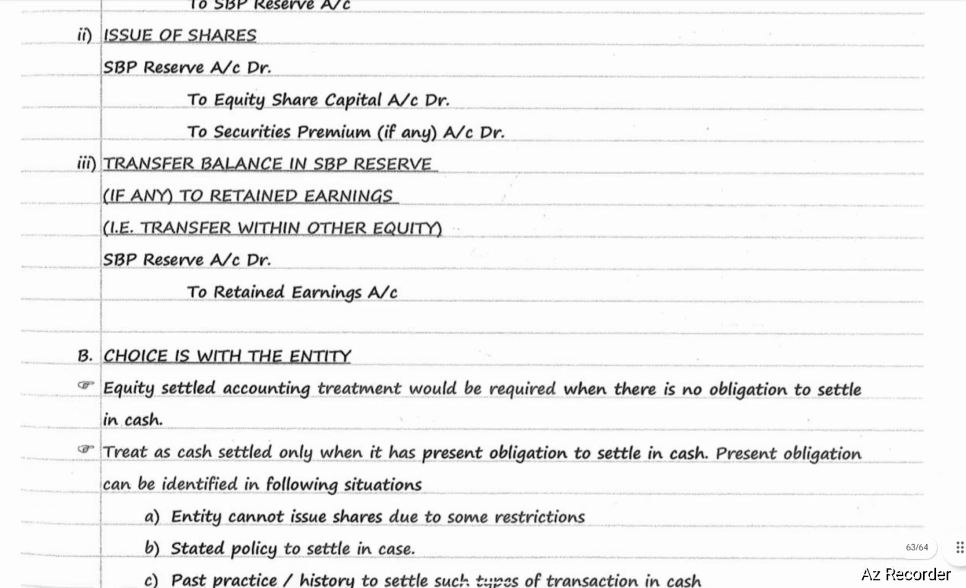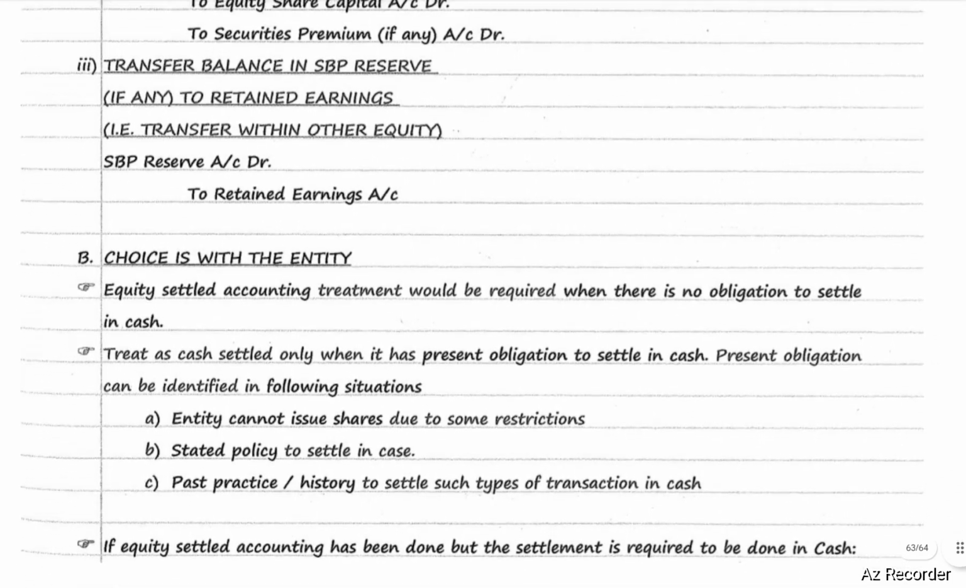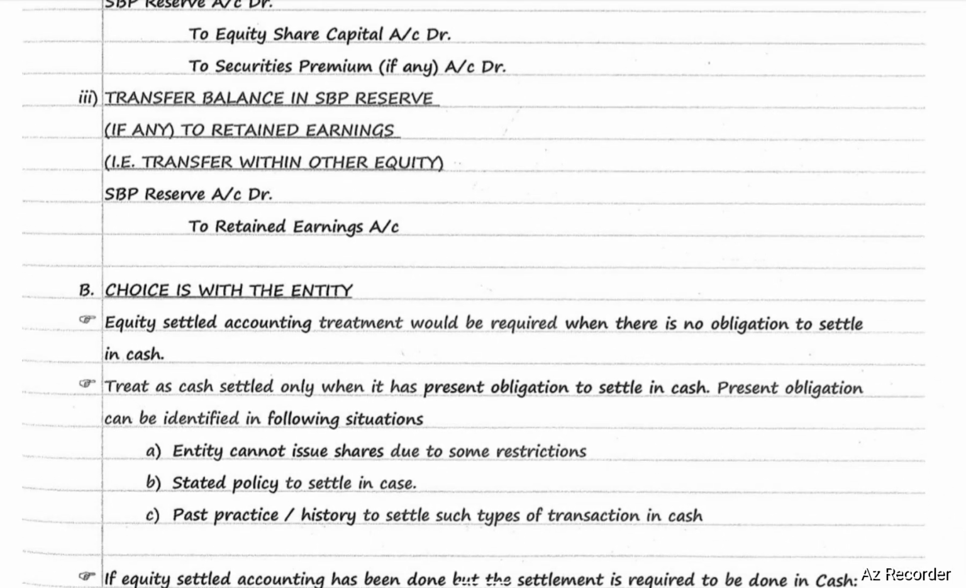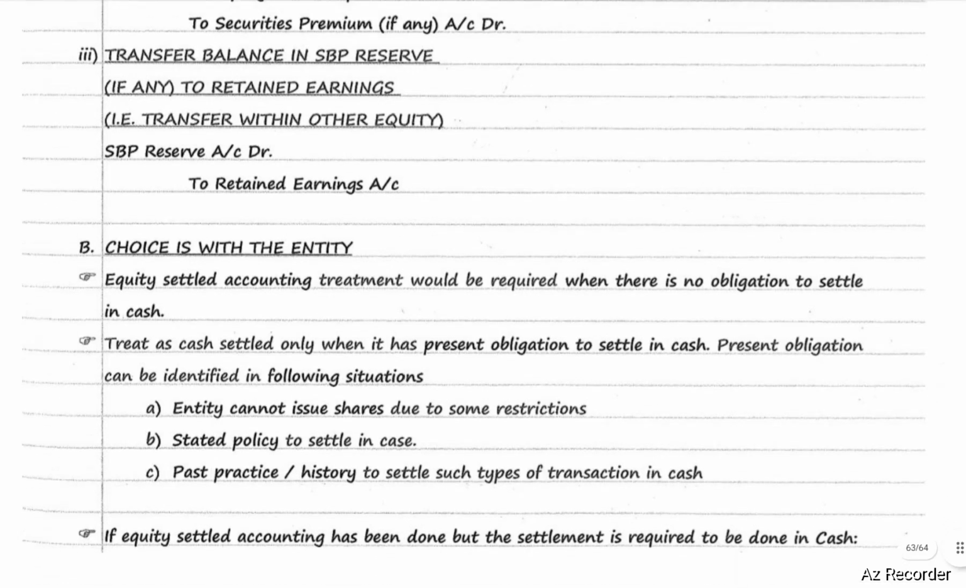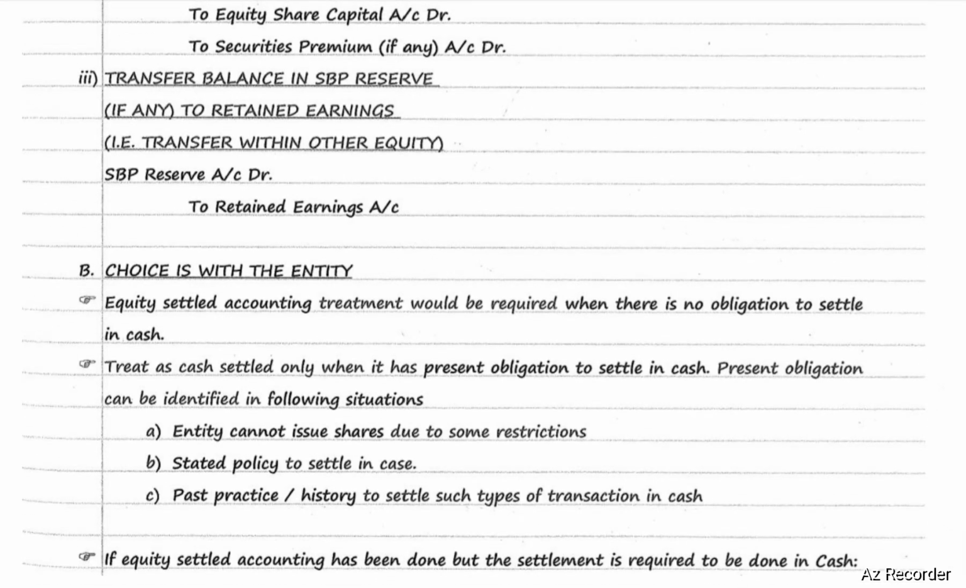In case of other option, option number 2, if choice is with the entity, equity settle accounting treatment will be required when there is no obligation to settle in cash. Treat as cash settle only when it has present obligation to settle in cash. Present obligation can be identified in following situations. Entity cannot issue shares due to some restrictions. Stated policy to settle in cash. Past practice or history to settle such type of transactions in cash.